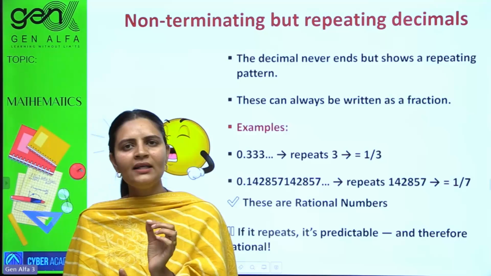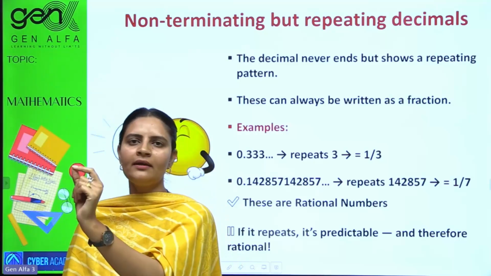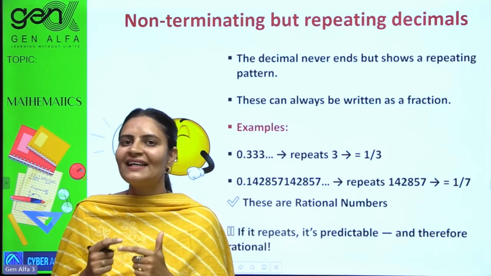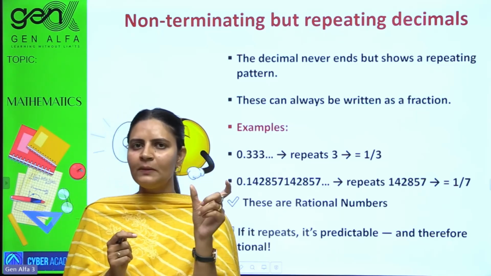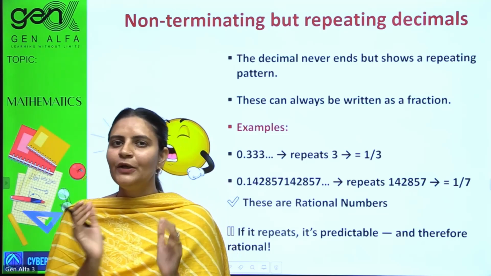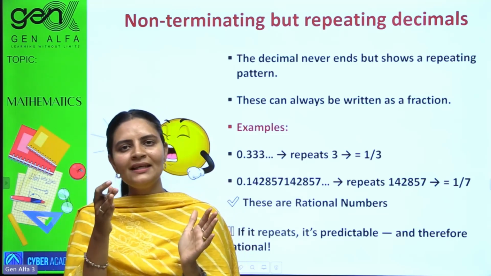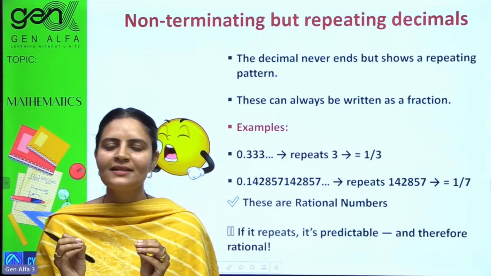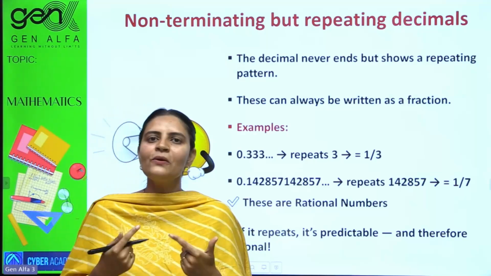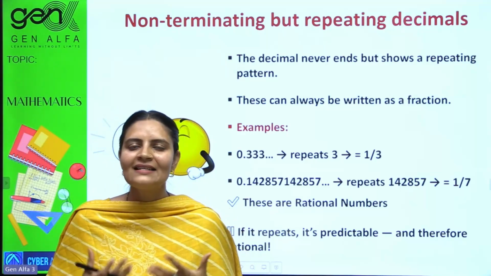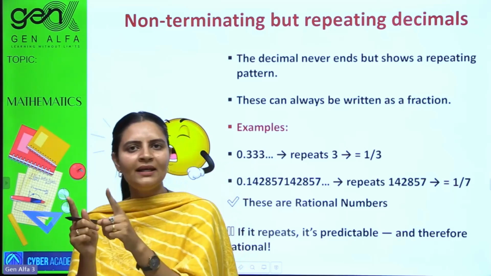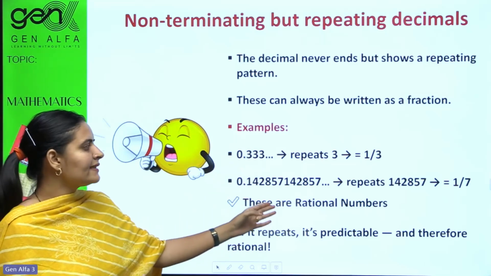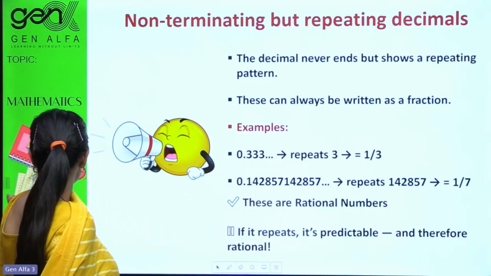Yes, just write: terminating means surely rational. Non-terminating means we have to see whether it is getting repeated or not. R for repeated, R for rational. Non-terminating but repeating gives you rational. Call out with me: if it ends or repeats, rational. If it ends or repeats, rational. Yes, say it with me. If it ends or repeats, rational. Clear? So these are many examples you can see here also.